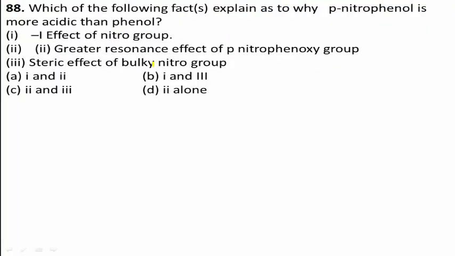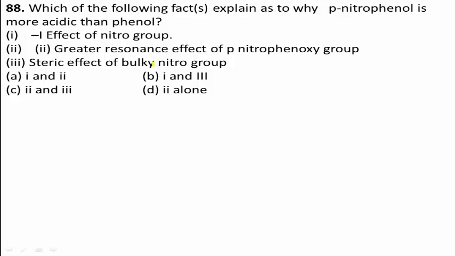Next, question number 88. Which of the following facts explains why para-nitrophenol is more acidic than phenol? Some points are given here.